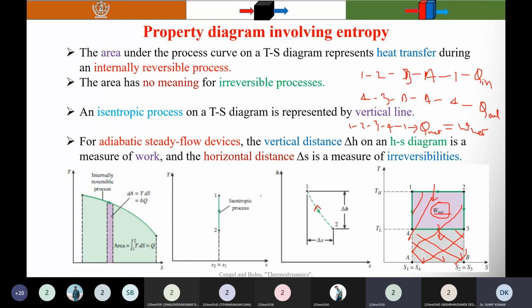Surrounding means atmosphere, but that is not my system. For an individual system, it may decrease, as I told you. But when you consider the whole universe, system plus surroundings, it is not possible that entropy decreases. Individual systems may decrease. Okay, sir.